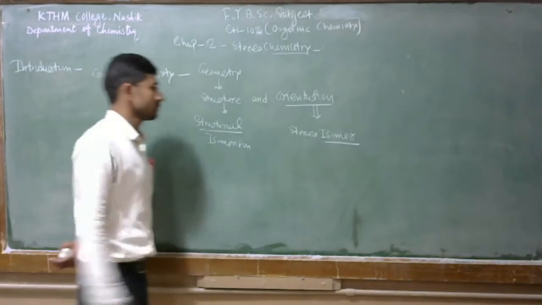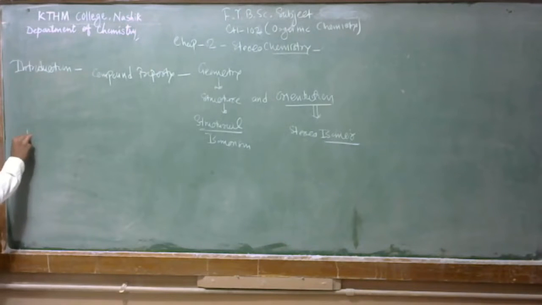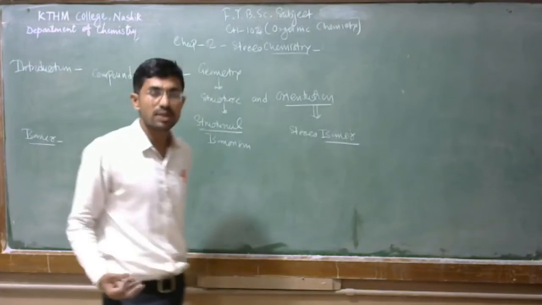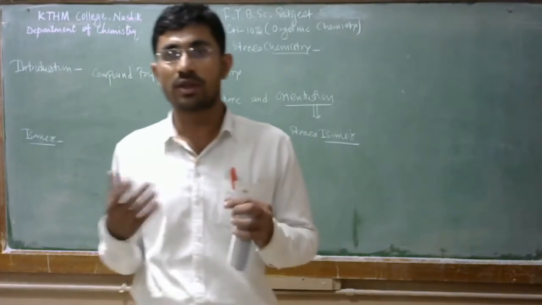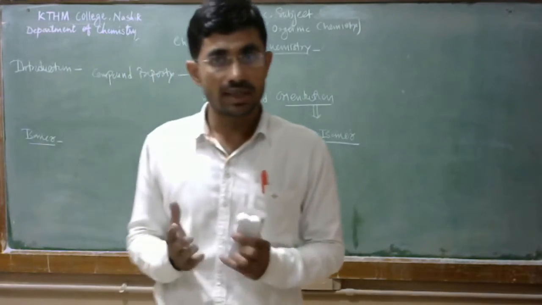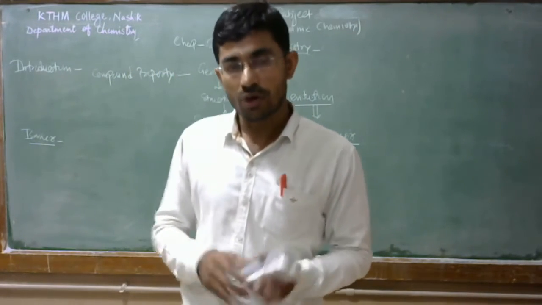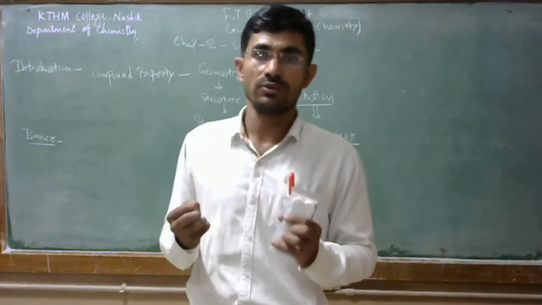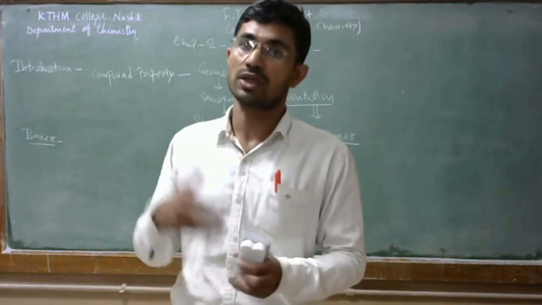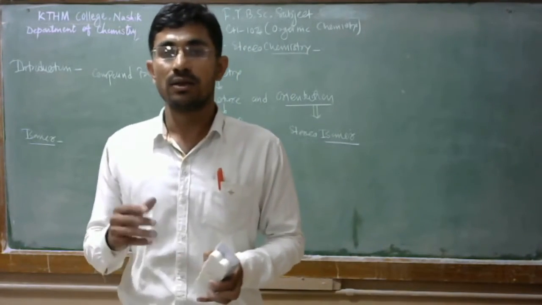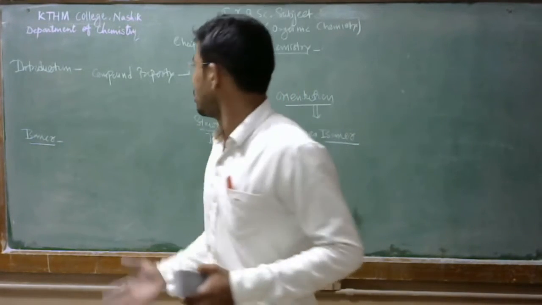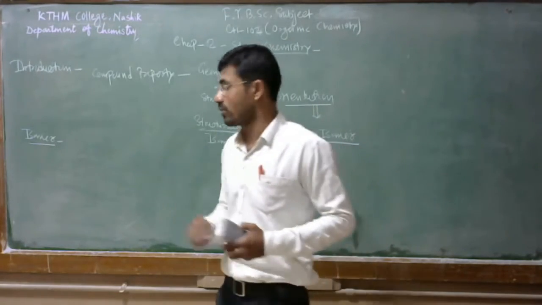So firstly, you must know what an isomer is. An isomer is nothing but two or more compounds that have the same molecular formula but different structural arrangement. That is nothing but isomers. Two or more compounds have the same molecular formula but they have different physical properties. So these compounds are nothing but isomers.